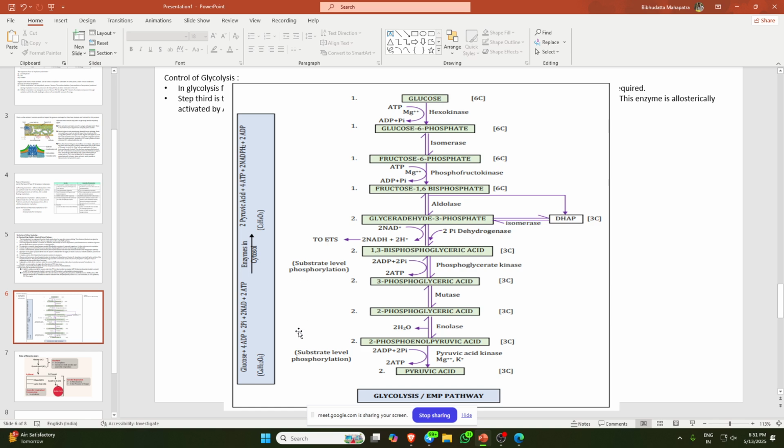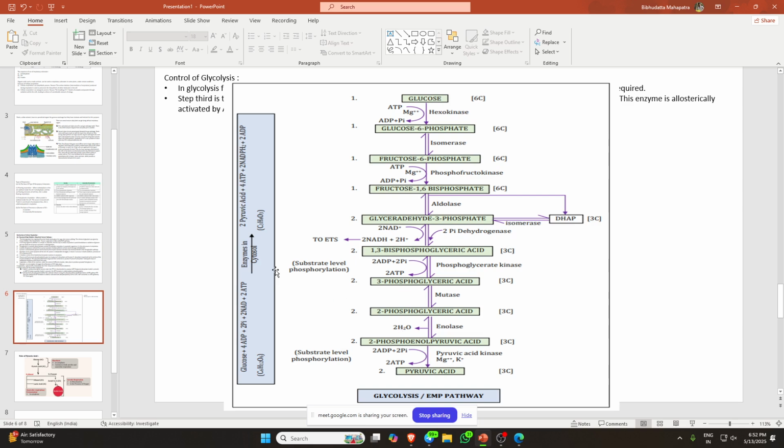So in case of glycolysis, what happens? Glucose plus 4 ADP, 1, 2, 3, 4, and 2 NAD, gives 2 NADH, plus 2 ATP, in the cytosol, meaning the cytoplasm.